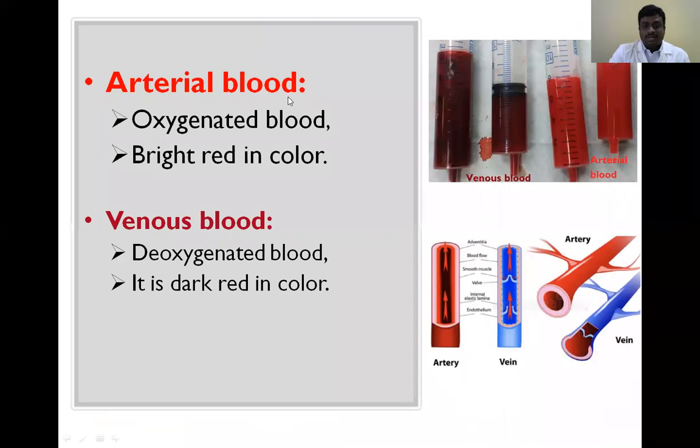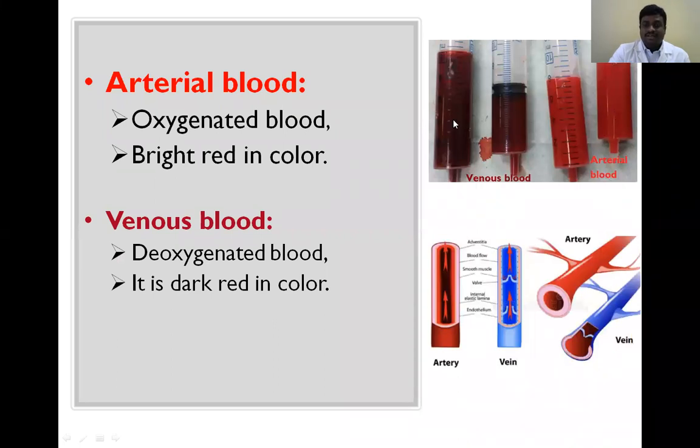So arterial blood and venous blood, what are the differences? Here arterial blood, we know that it is oxygenated blood. It carries oxygen to the organs. So it is a bright red color.